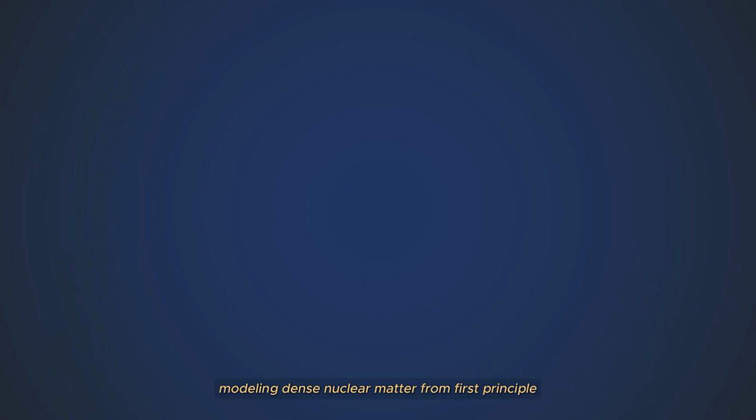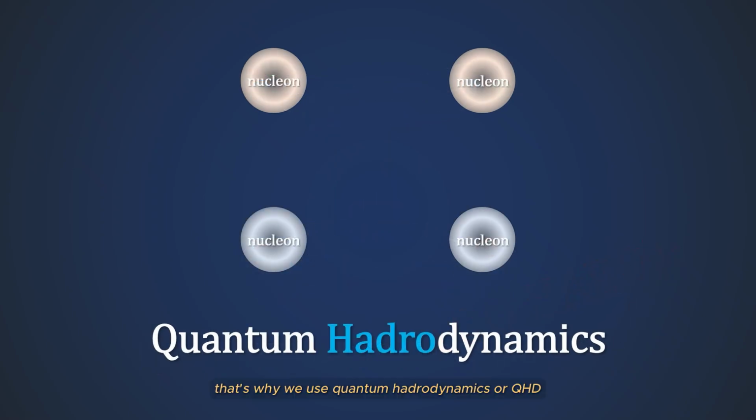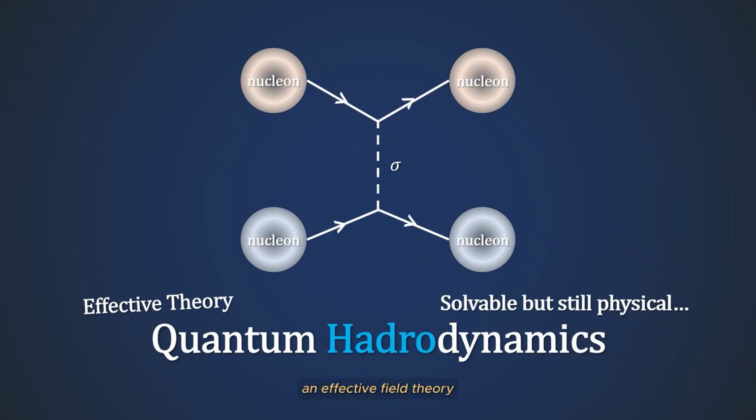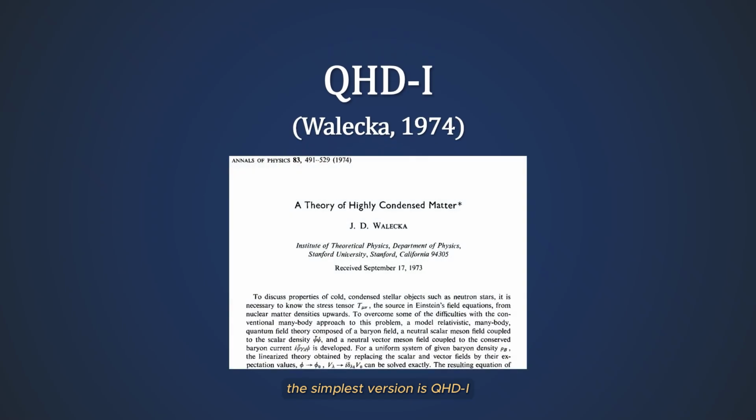Modeling dense nuclear matter from first principle QCD is basically impossible. That's why we use quantum hadrodynamics, or QHD, an effective field theory that replaces quarks with nucleons and gluons with mesons. It captures relativistic effects while remaining solvable. The simplest version is QHD-I, introduced by Walecka in 1974.